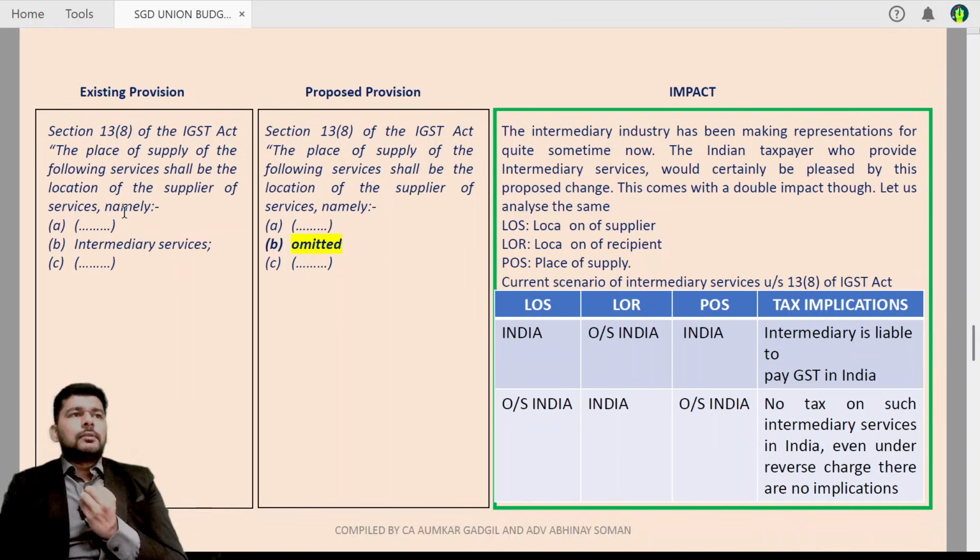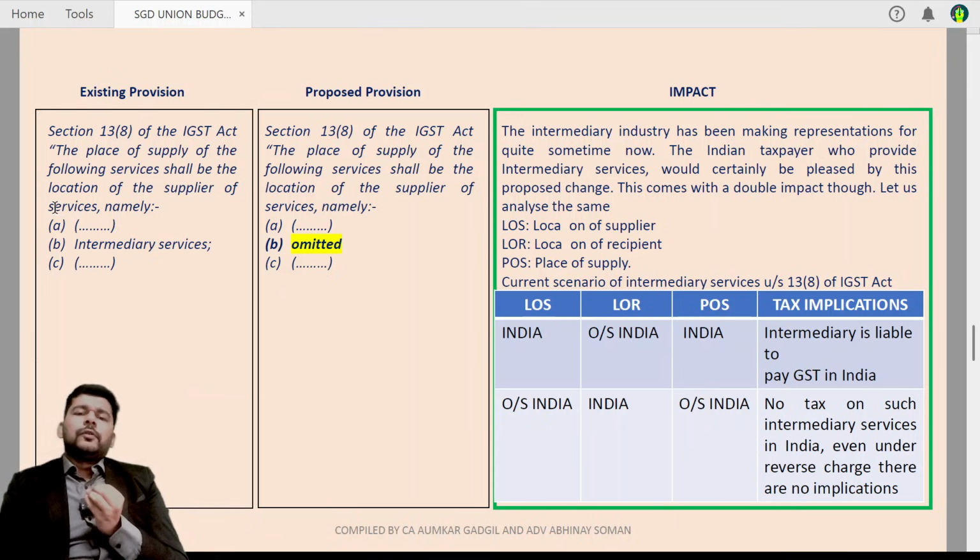The next provision that has an amendment, of course, carried along from the 56th GST Council meeting, concerns intermediary service providers. Now the intermediary scope has already been clarified by a circular back in 2021. So an intermediary is nobody but a person who facilitates a transaction between two persons on a principal to principal basis. He is an intermediary who earns his money through commission or by whatever name called.